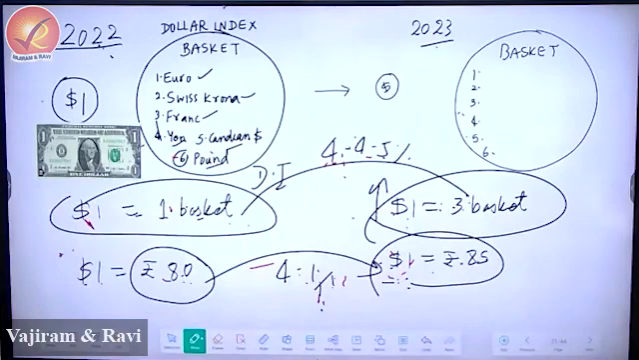Six global currencies are taken as a basket of currency, and their value is compared against the dollar. Please put a full stop.